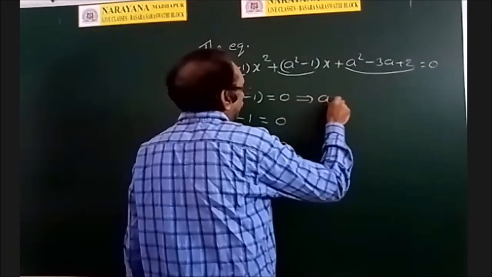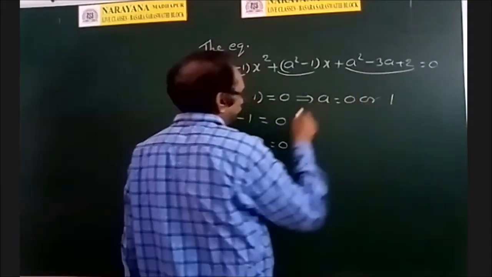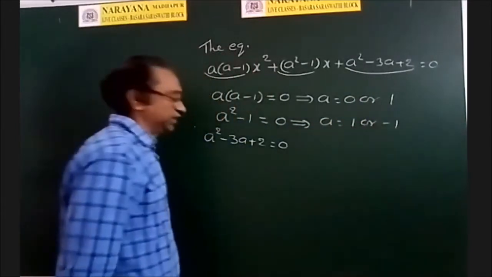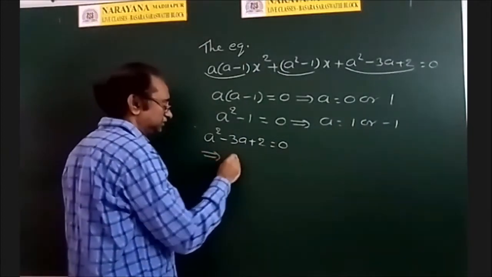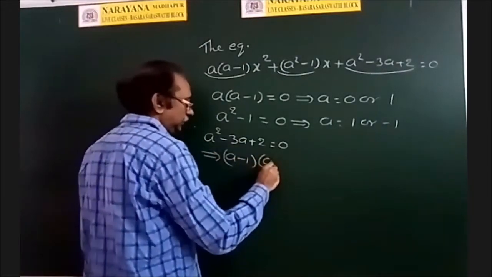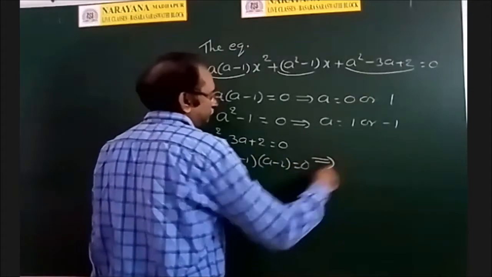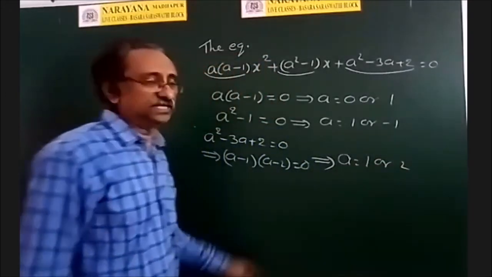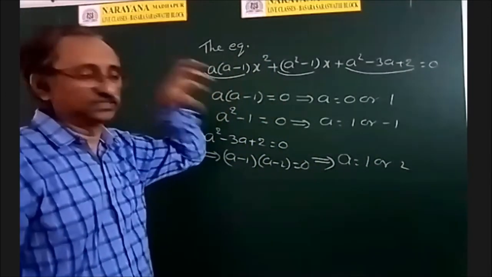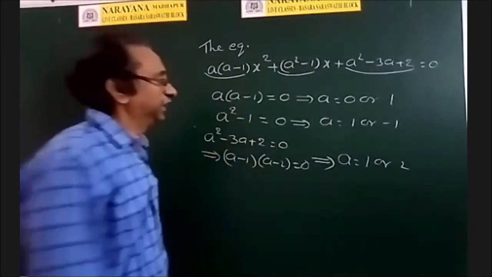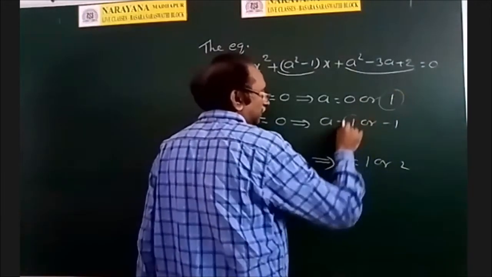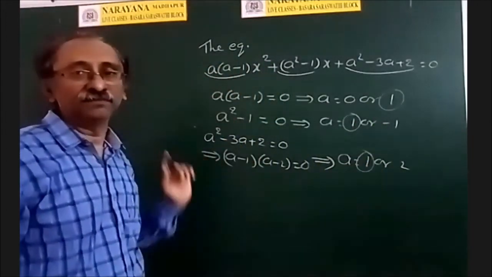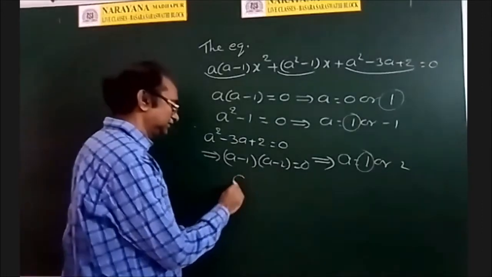So here, what is a? a may be equal to 0 or 1. What is a here? a may be plus 1 or minus 1. And what are the factors of this? a minus 1 into a minus 2 is equal to 0. That implies a may be equal to 1 or 2. But these three hold good simultaneously. That means at the same time, what is the common value of a? 1. So if a is equal to 1 only, all these three become 0. So the value of a is 1.